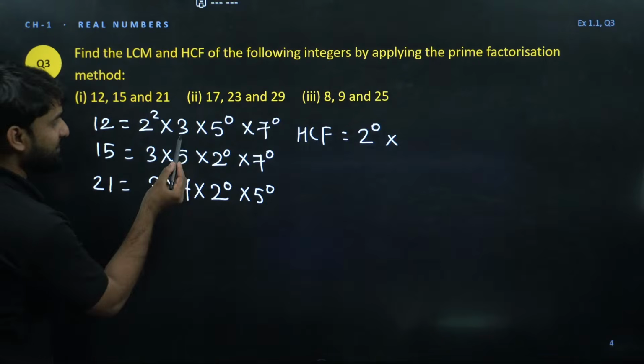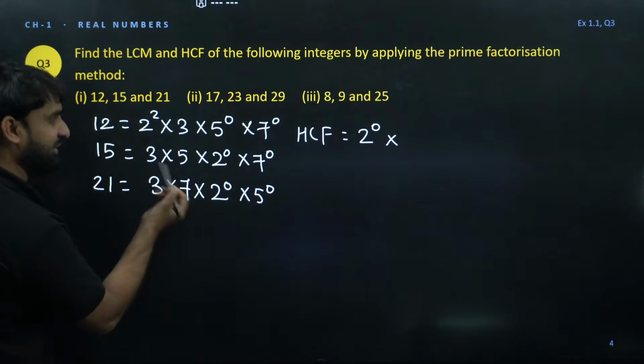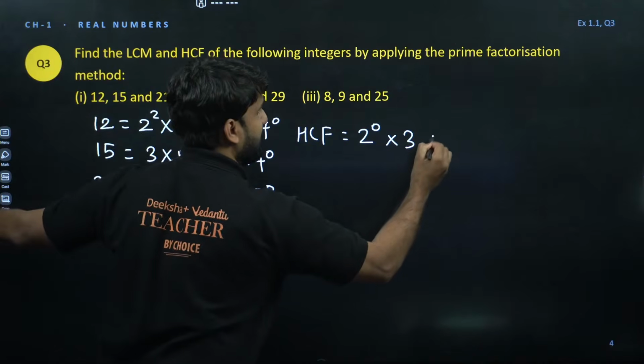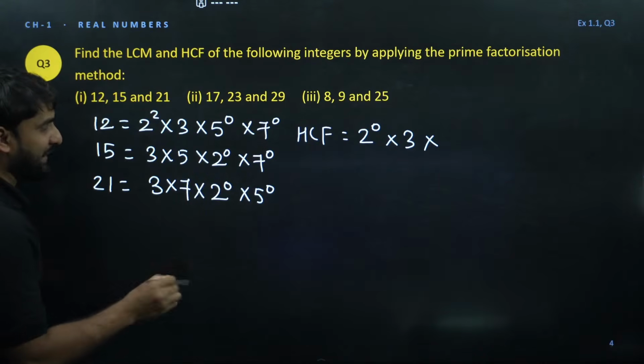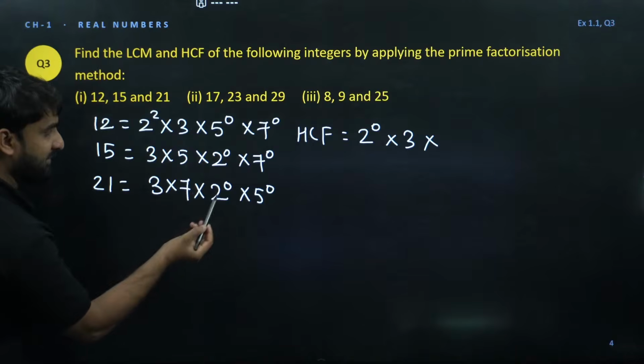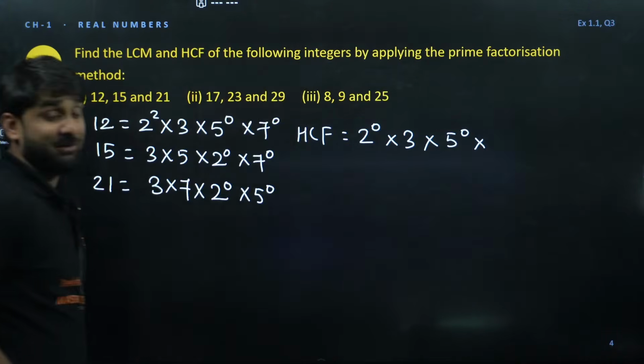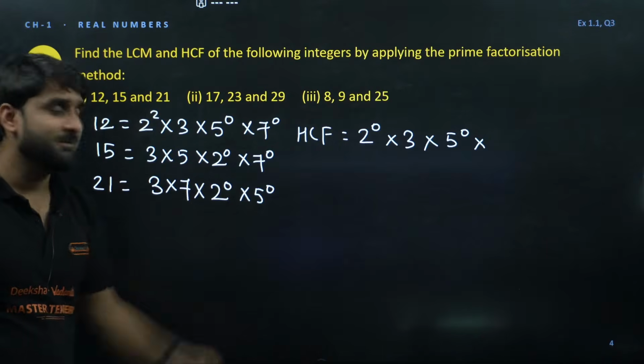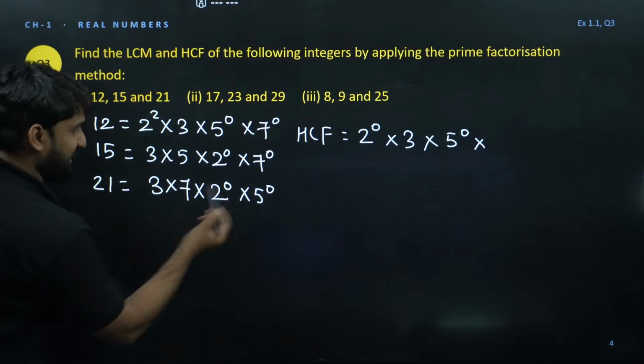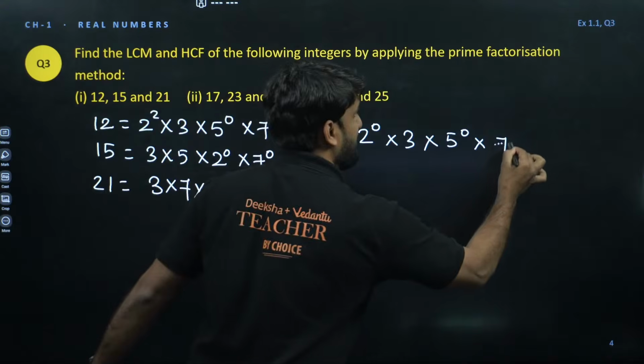Now select 3. 3 to power 1, 3 to power 1, 3. So 3 is common in all, so we can directly write 3. Now 5: 5 to power 0, 5 to power 1, 5 to power 0. We take 5 to power 0, because it is the smallest power. Now 7 to power 0, 7 to power 0, 7 to power 1. So 7 to power 0 will be considered.